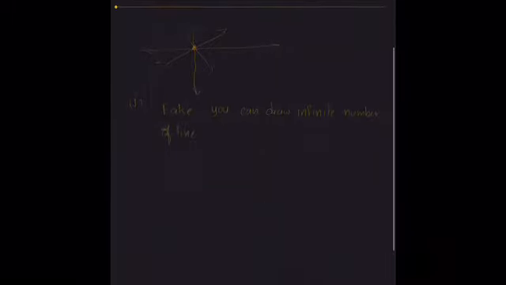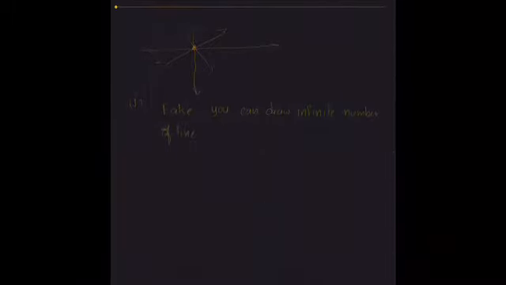You can draw infinite number of lines passing through a given point.